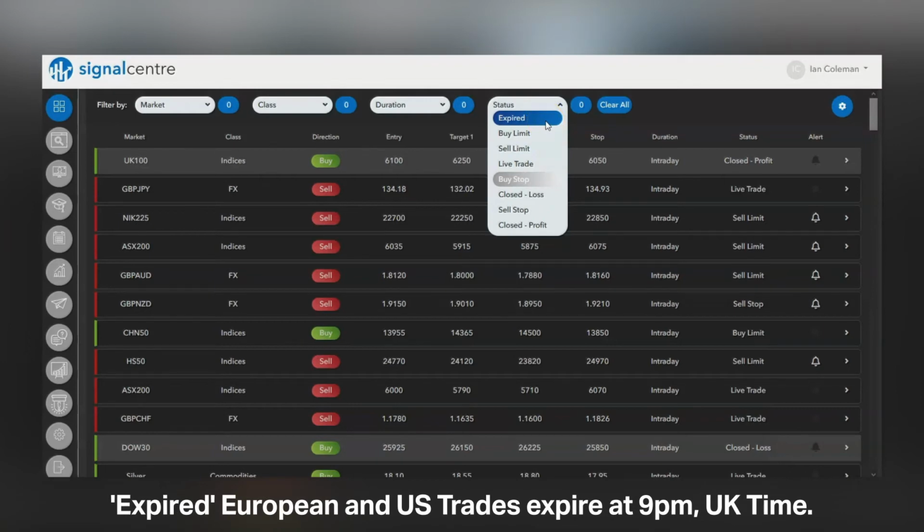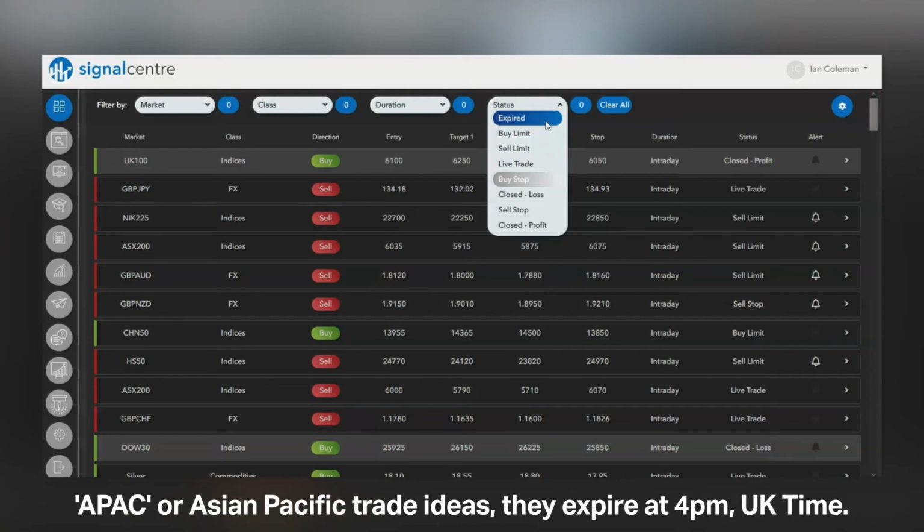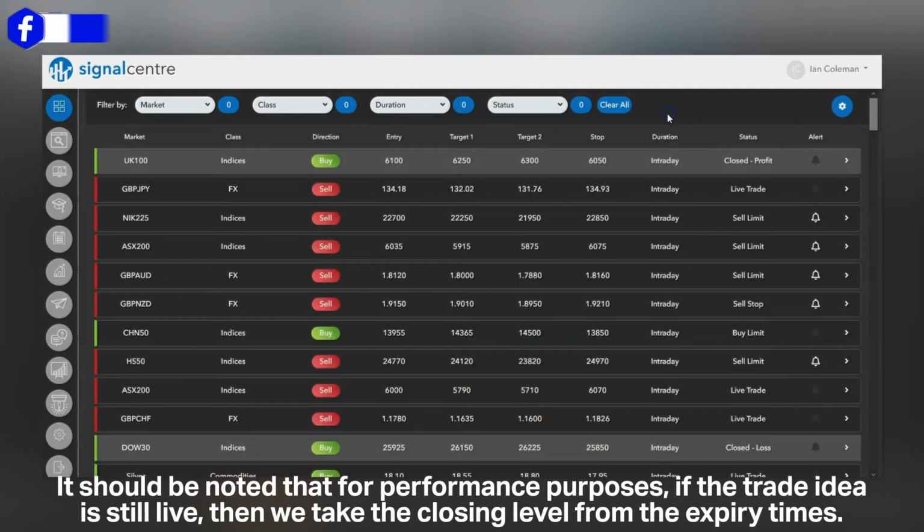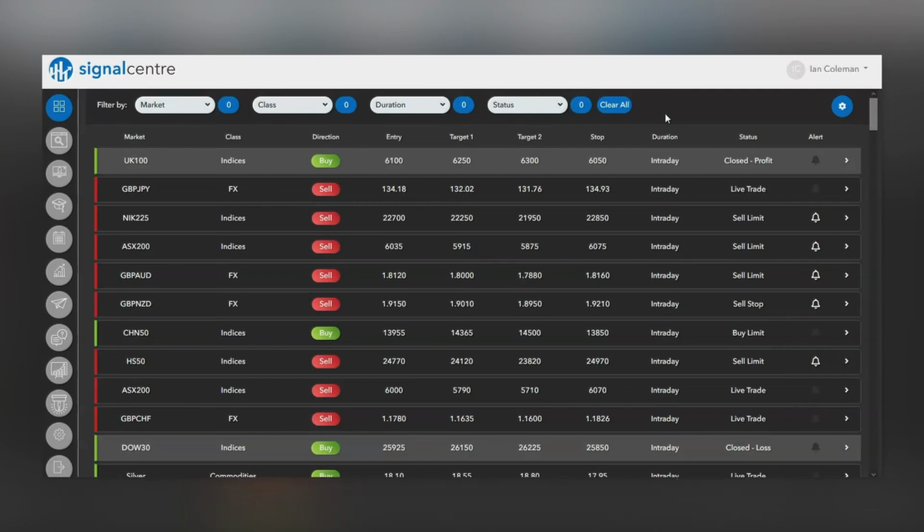Expired. European and US trade ideas expire at 9 PM UK time. APAC or Asian Pacific trade ideas, they expire at 4 PM UK time. New trade ideas will be published for the next trading session. It should be noted that for performance purposes, if the trade idea is still live, then we take the closing level from the expiry time.